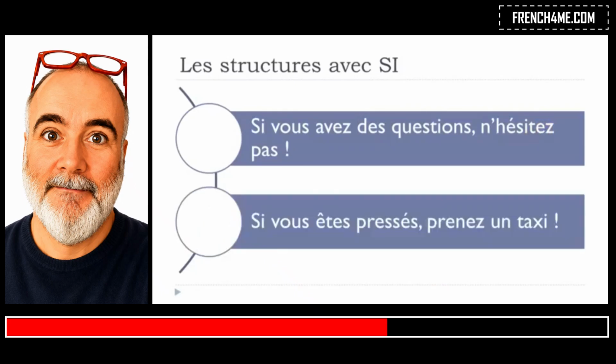Okay? Second example, si vous êtes pressé, okay, être, to be, and then pressé, in a hurry. Si vous êtes pressé, prenez un taxi. And here you get prenez, prendre, to take. Un taxi, a cab. Si vous êtes pressé, prenez un taxi. All right? So remember, it would be possible to use this si and then the present form, and it's followed by l'impératif. Okay? So keep in mind, if we want to express this possibility thing, the first one, si, and then the present form followed by the future, or si, and then the present form followed by l'impératif.